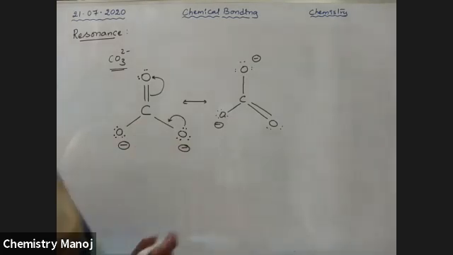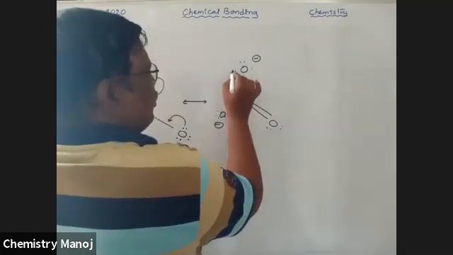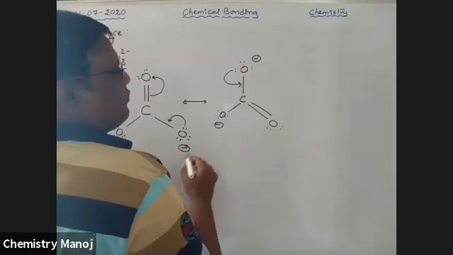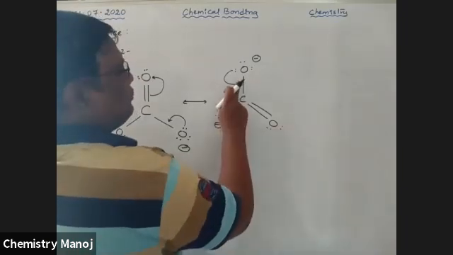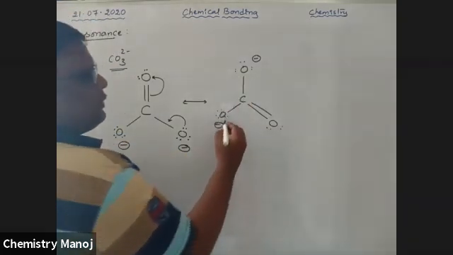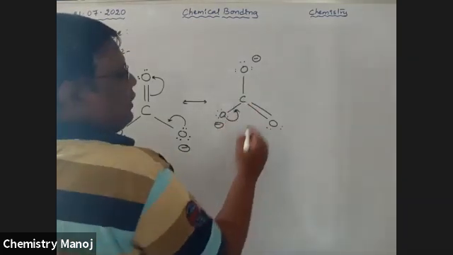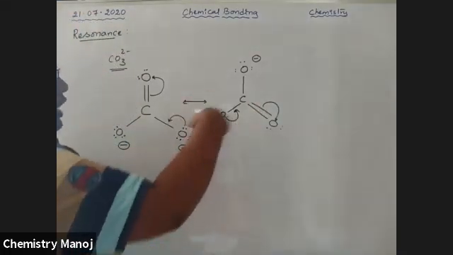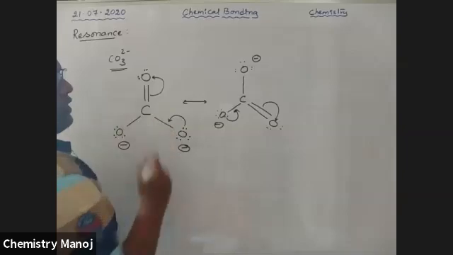One more structure, my dear boys. See here, this lone pair goes to this one, and this pi bond to this one. So clockwise rotation. I am doing anti-clockwise rotation. See here.